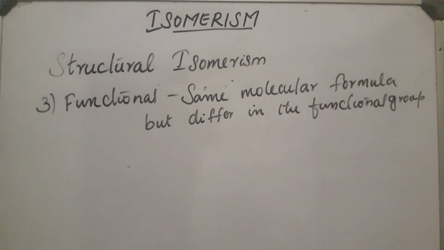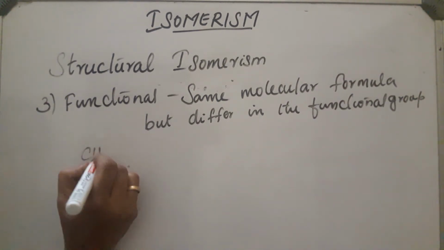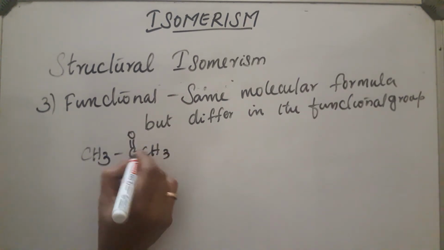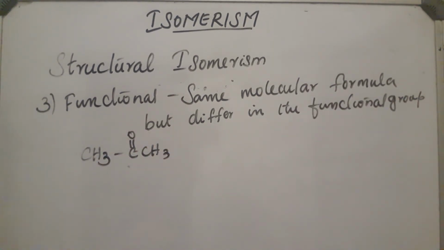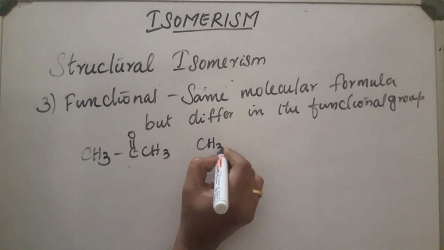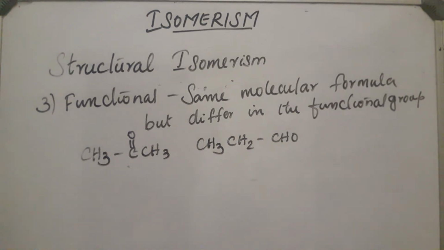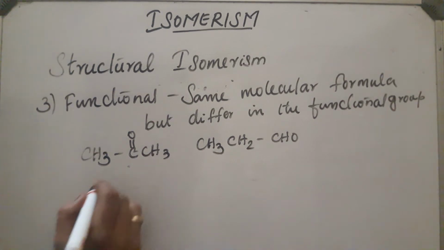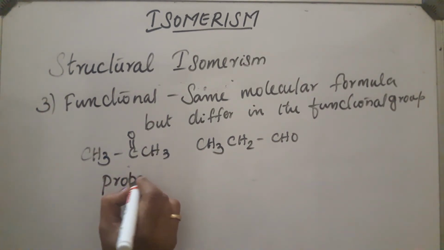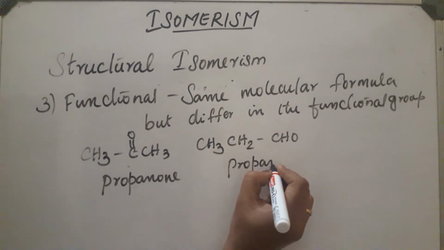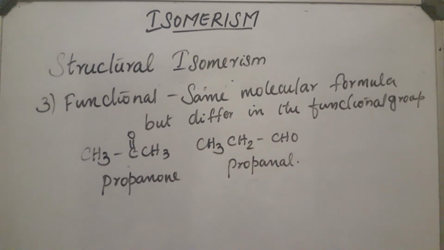CH3, C double bond O, CH3: the functional group is a keto group. Now CH3, CH2, CHO. Both have the same molecular formula, but the two compounds are different in accordance with their functional groups.